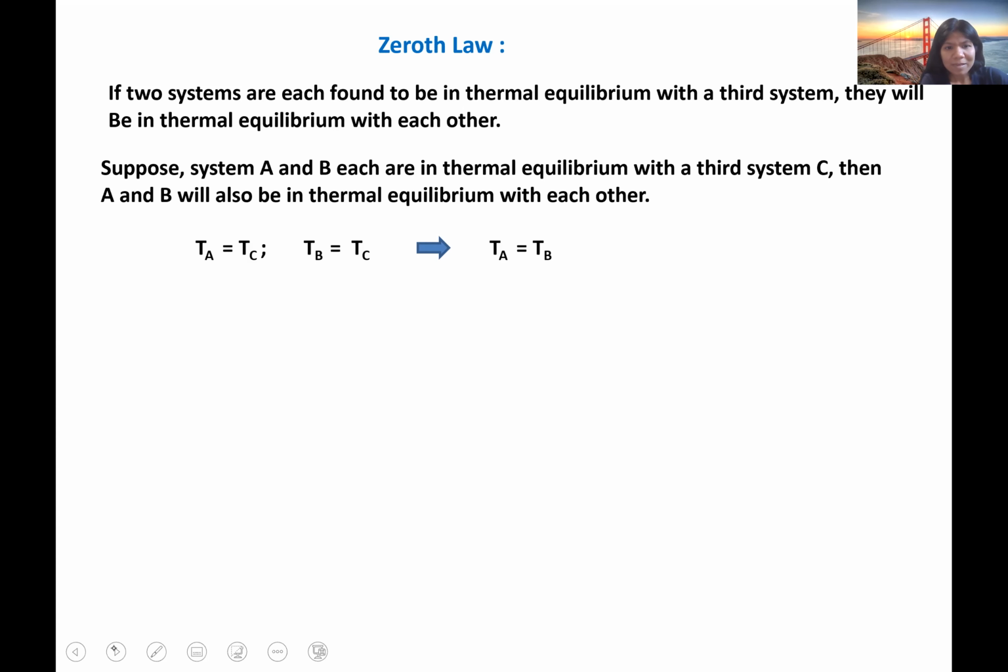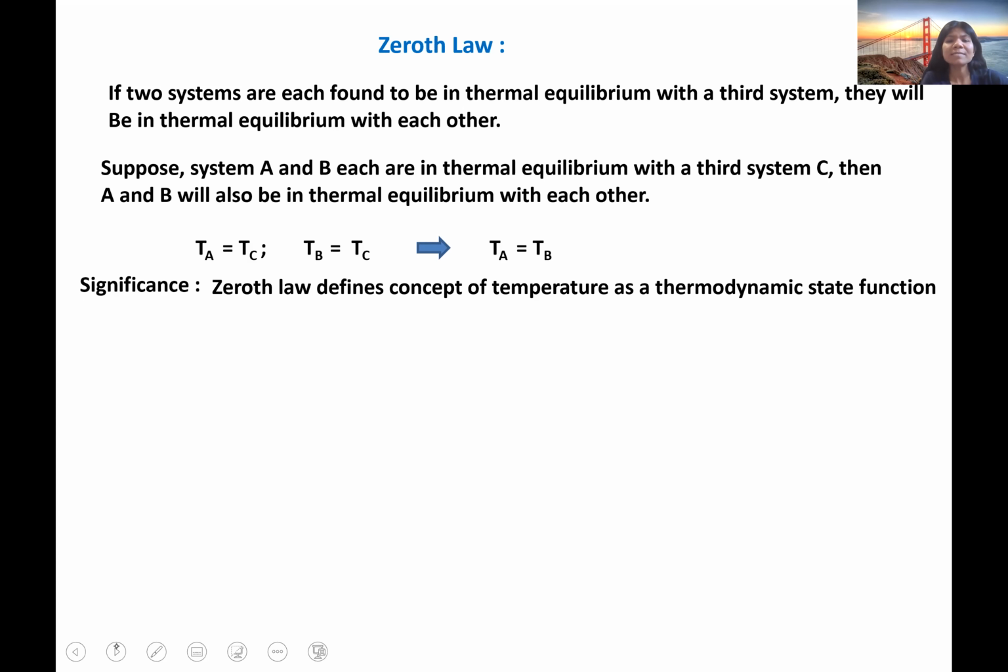So what is the significance of the zeroth law? It introduces the concept of temperature as a thermodynamic state function.